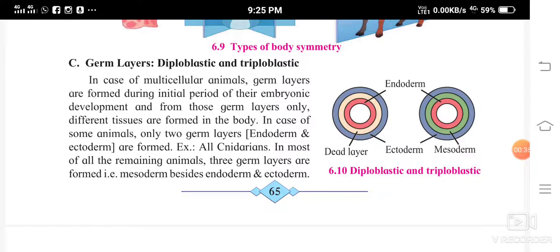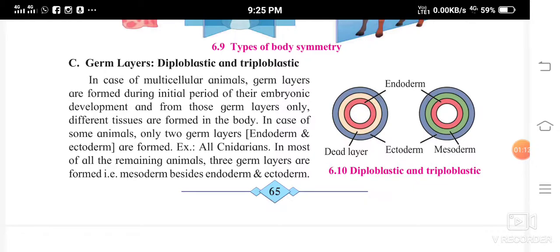Germ layers, diploblastic and triploblastic. In multicellular animals, germ layers are formed during the initial period of their embryonic development. So when the development of the embryo is taking place, that is when the germ layers are formed, and from these germ layers different tissues are formed in the body.